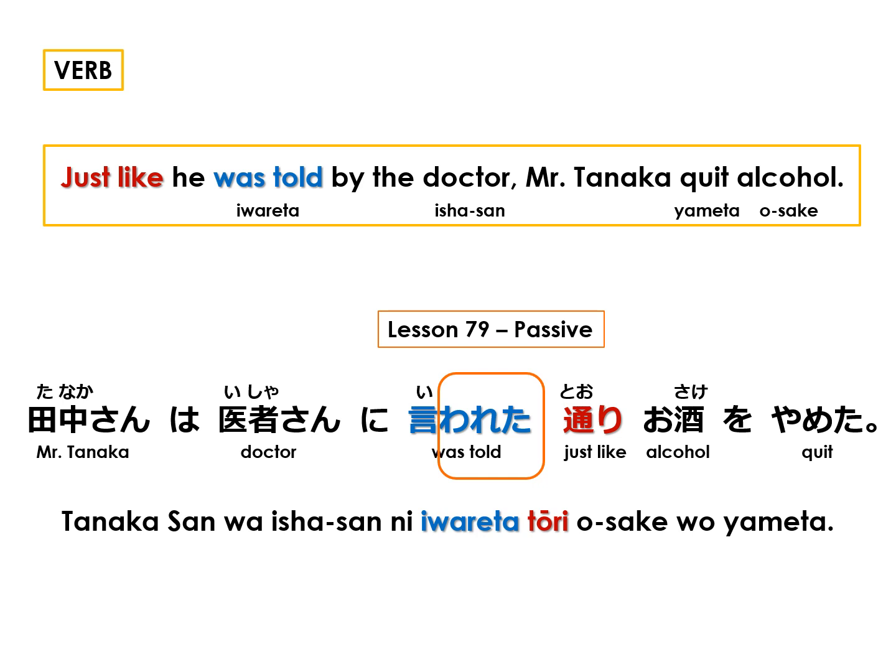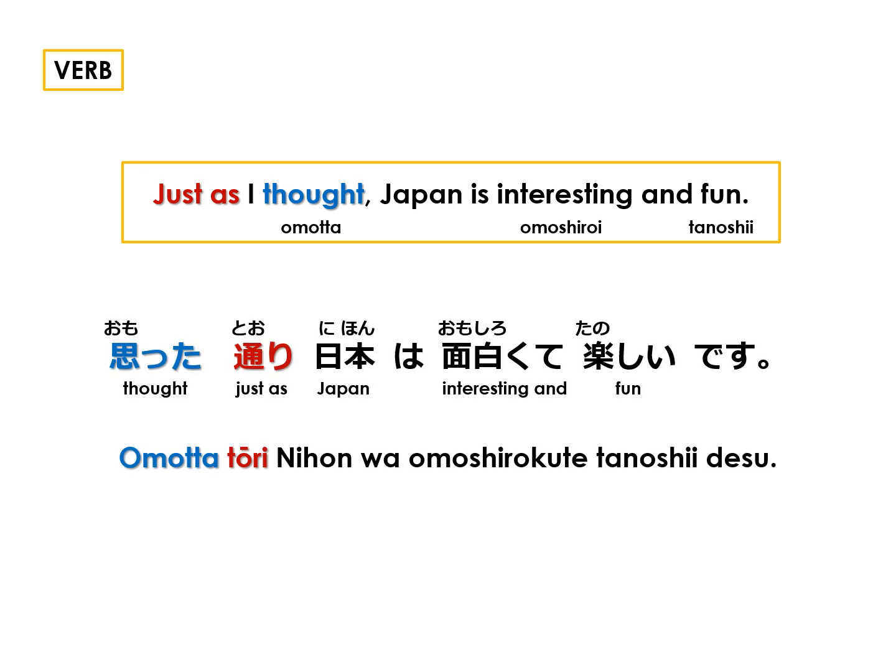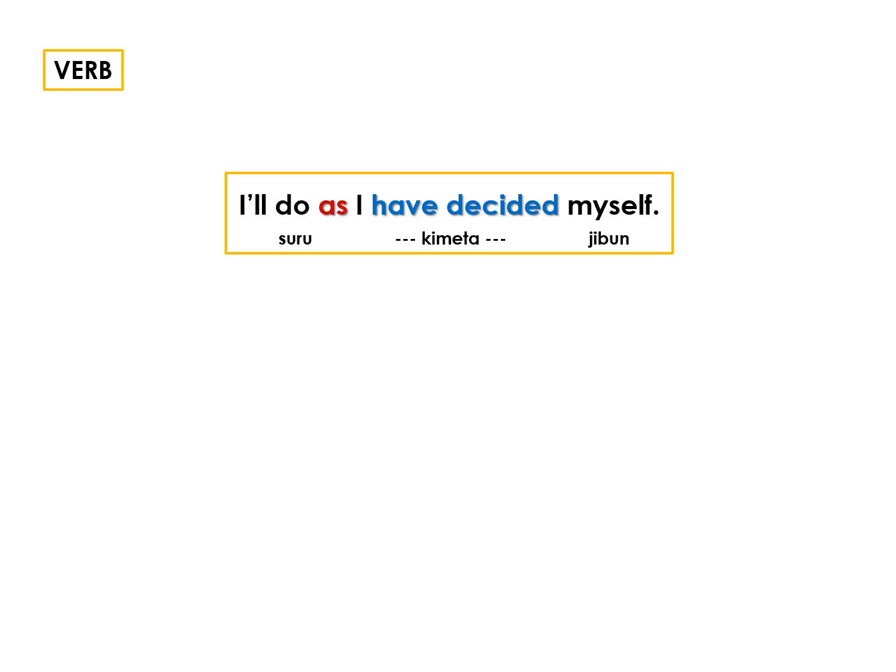You can review the passive conjugation in lesson 79. Just as I thought, Japan is interesting and fun. Thought is 思った, and just as thought is 思った通り. In Japanese, 思った通り、日本は面白くて楽しいです。 I'll do as I have decided myself.